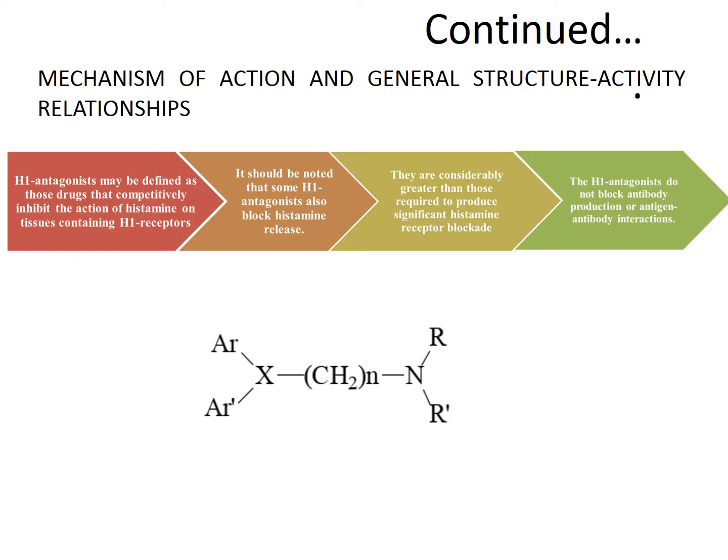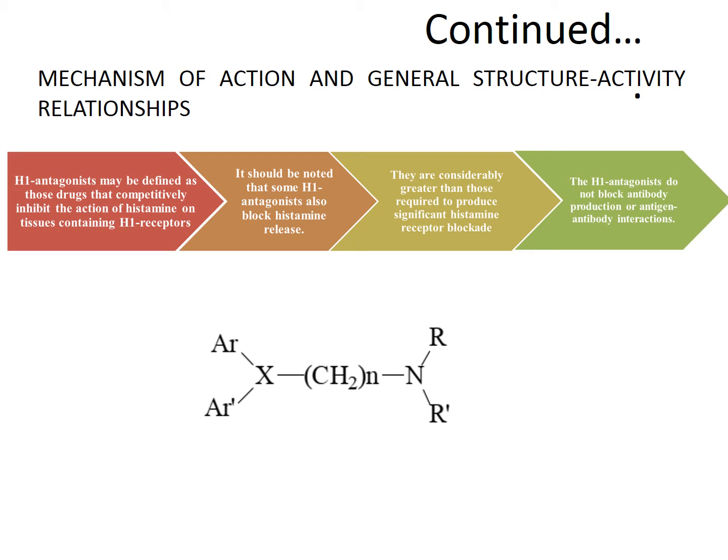Next is mechanism of action and general structure activity relationship. First of all, we should know the mechanism of action of antihistamine drugs. H1 antagonists may be defined as those drugs that competitively inhibit the action of histamine on tissue containing H1 receptors.